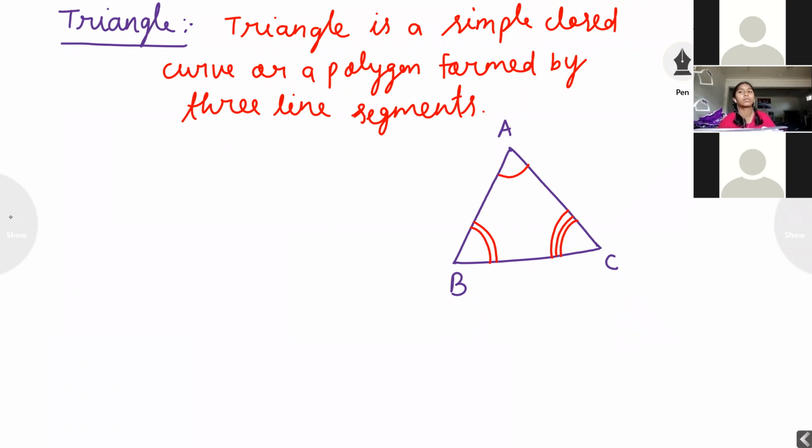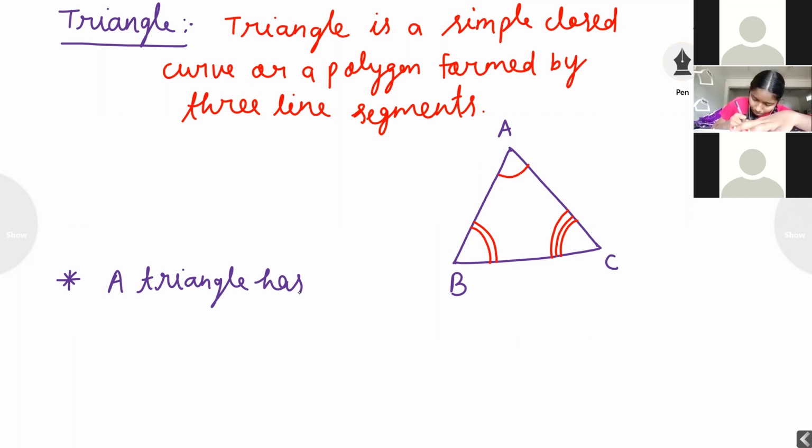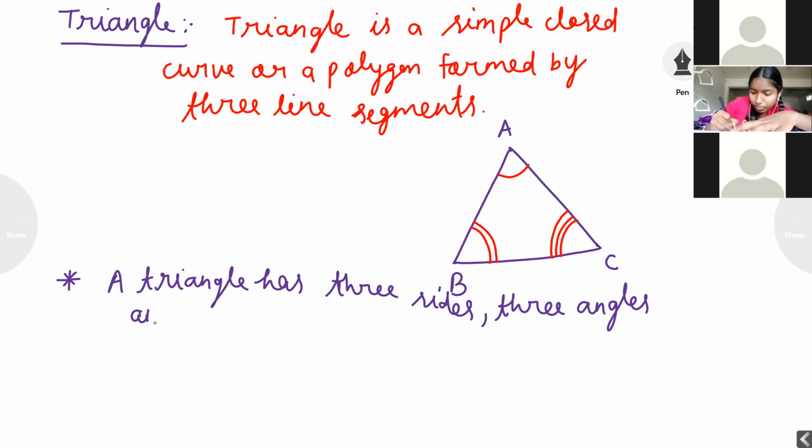Note down. First star point: a triangle has three sides, three angles and three vertices.